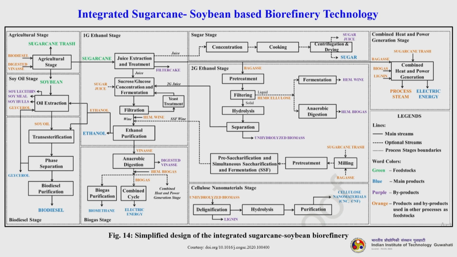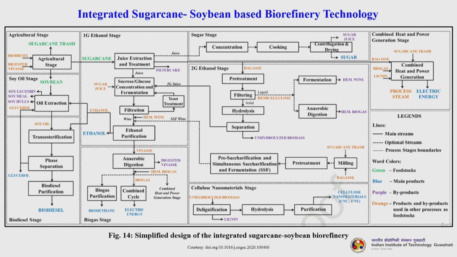This is the agricultural stage, this is the 1G ethanol stage, this is the sugar stage and the final is the combined heat and power generation stage, the CHP stage. So, you can see the sugarcane is being cultivated, it is being taken away. Then from soybean you get the oil extracted, then the sugarcane goes for the ethanol processing. Again here the soil also partly can go for the ethanol processing, okay.